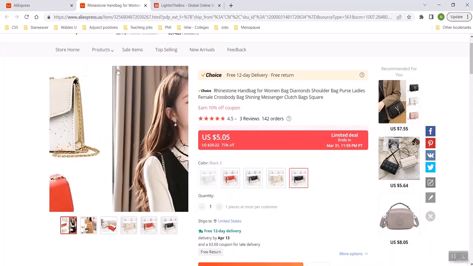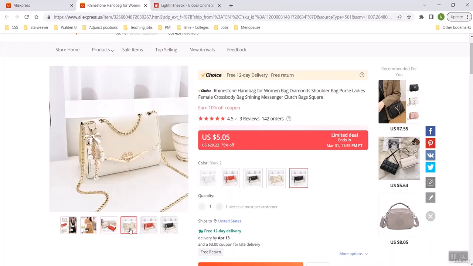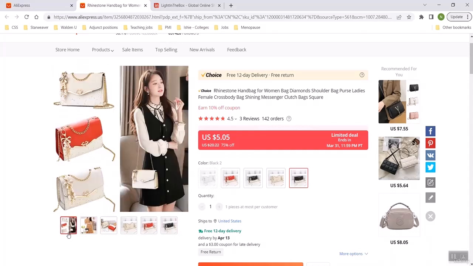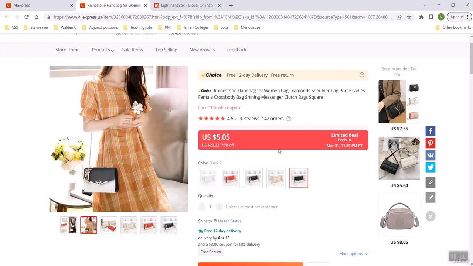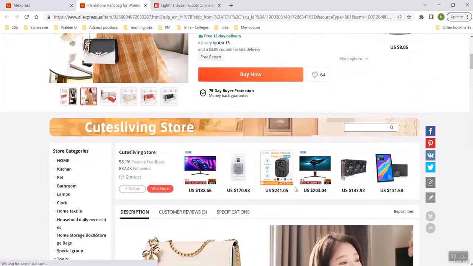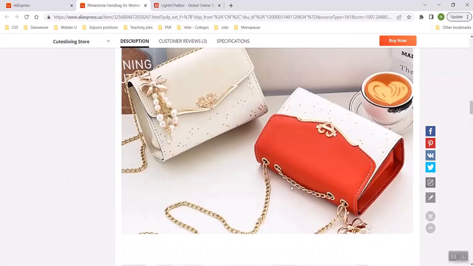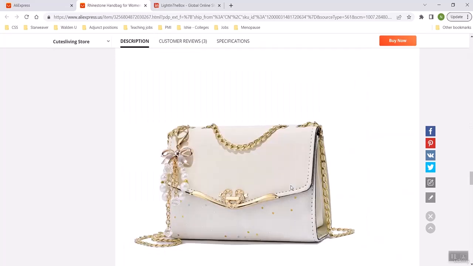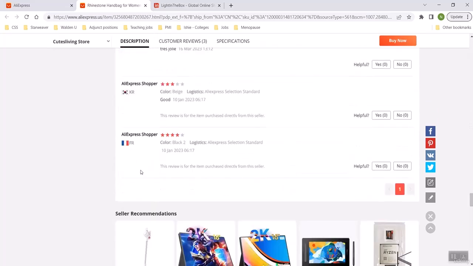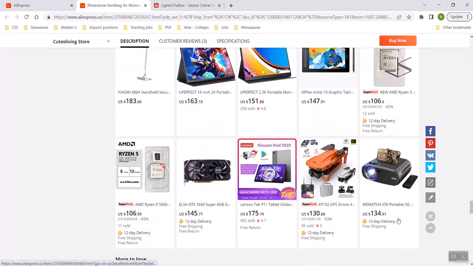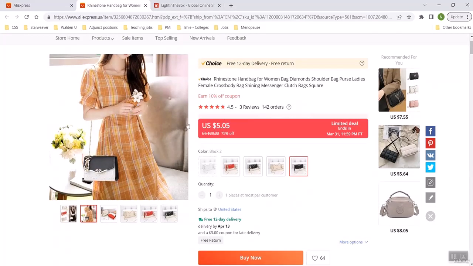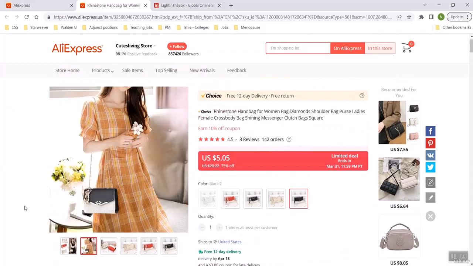So what you would do is you would advertise the pictures that they provide here for this purse. They're all actually very nice, different colors it comes in. You would promote this picture on your social media or your website, blog, whatever, or in an email. You give a description about it. You're going to want to make sure to read the description that they give you here, though, because if it is from China, sometimes English is a second language, so it doesn't make any sense. Let me scroll down. You have some reviews that you can include. These people tell you if they liked it or not. And there are other products that are similar. But what you'd basically do is you would promote this product for, say, $20, because that would be a normal price that somebody would pay for it. But you're only paying $5 for it.